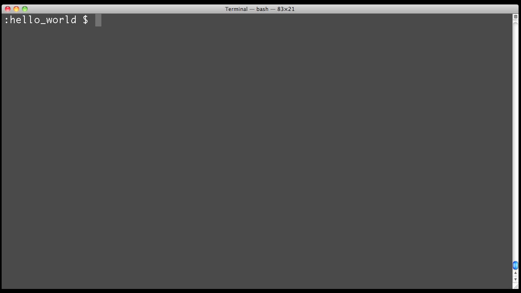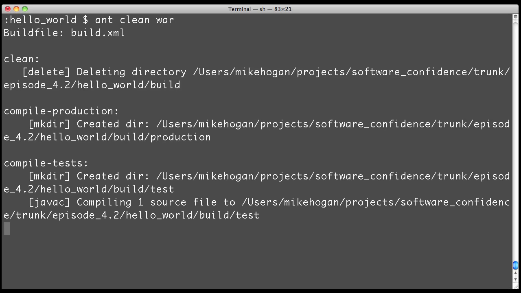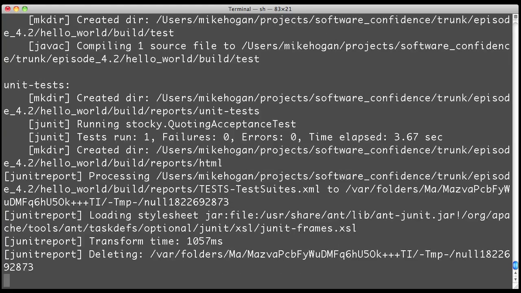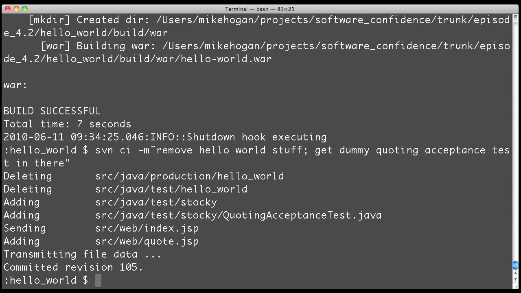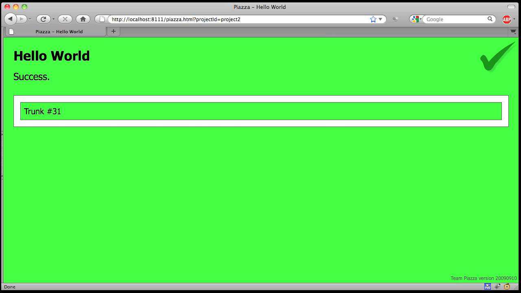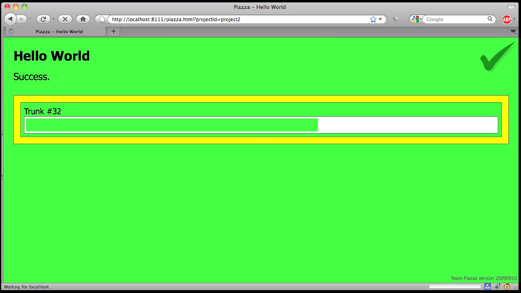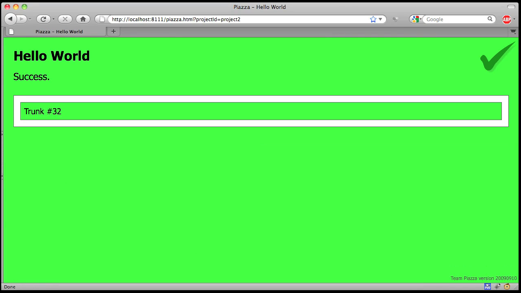Does this all work from the command line? It does. So I want to check this little edit in because continuous integration is all about integrating continuously. I describe what this check-in is as best I can, and then confirm that my change was integrated by looking for the green Piazza screen. Okay, time to move on.